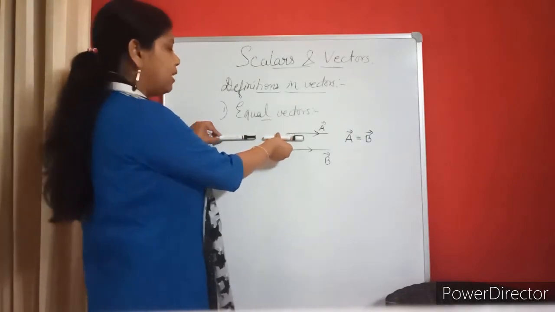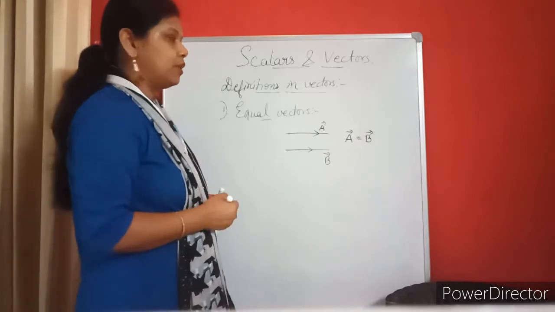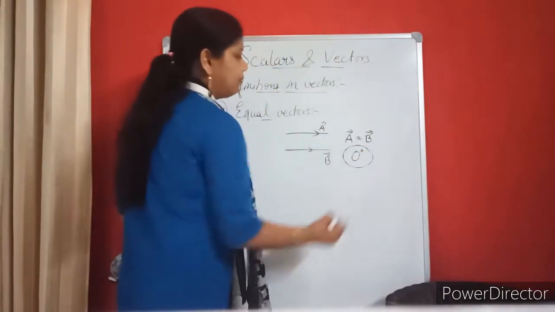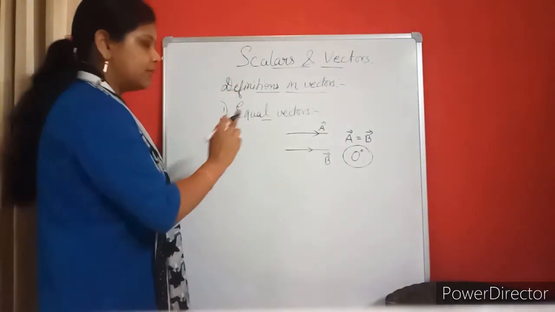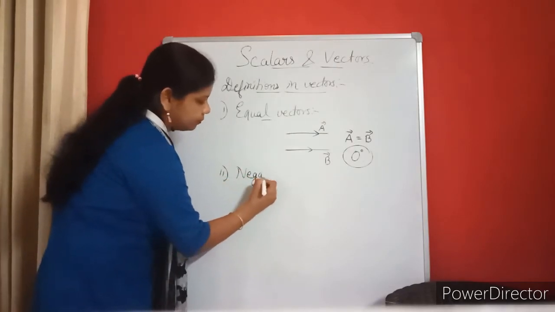So these are equal vectors. And if they are equal vectors, what is the angle between them? The angle between them will always be 0 degree. Remember, if the vectors are parallel, the angle between them will be 0 degree.